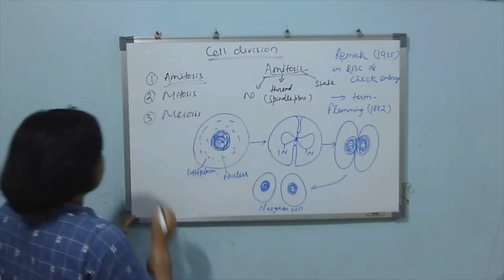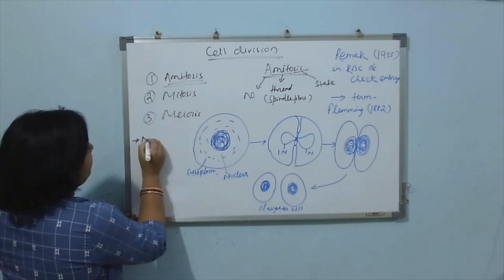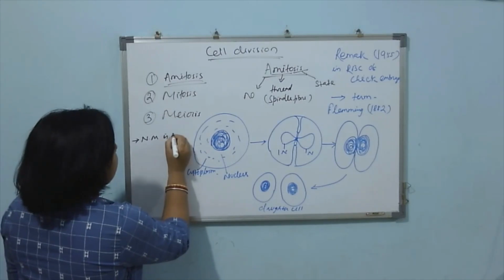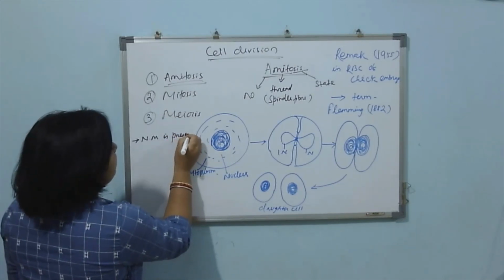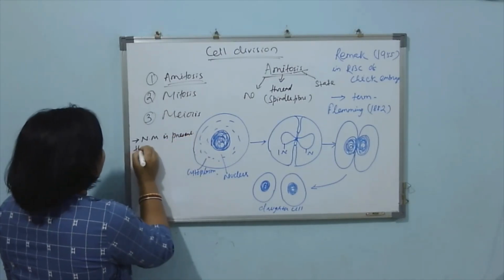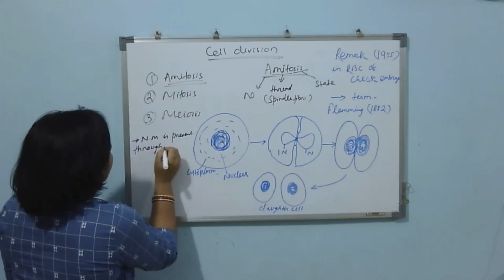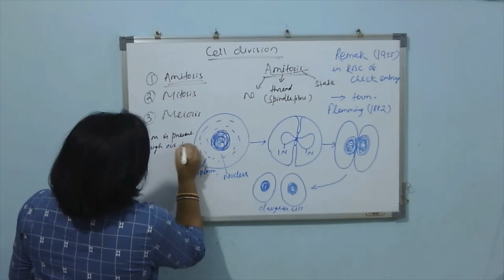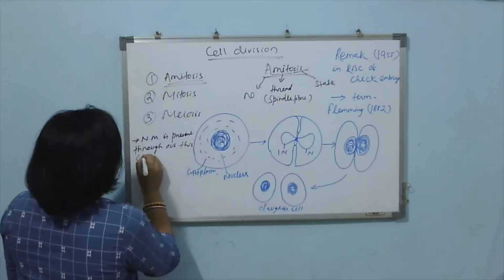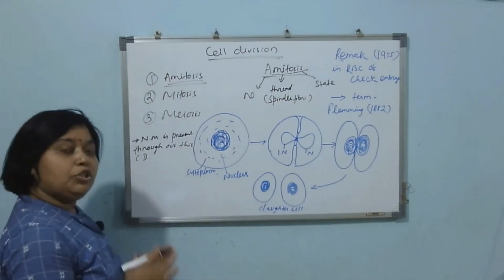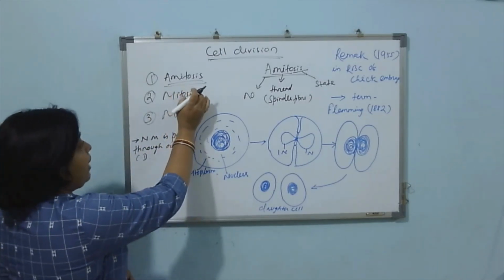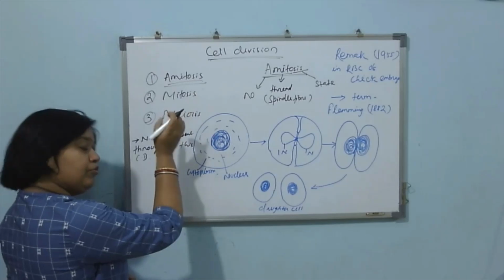During this amitosis process, the nuclear membrane is present throughout this cell division, because you will find the nuclear membrane will disappear in the case of the mitosis process and also in the case of the meiosis process.